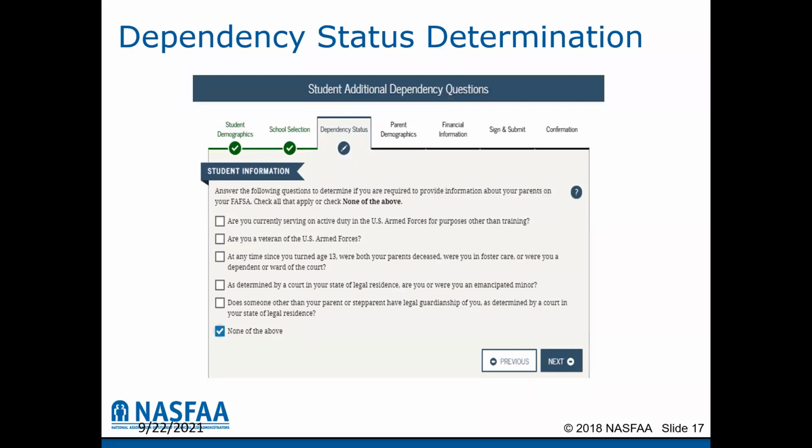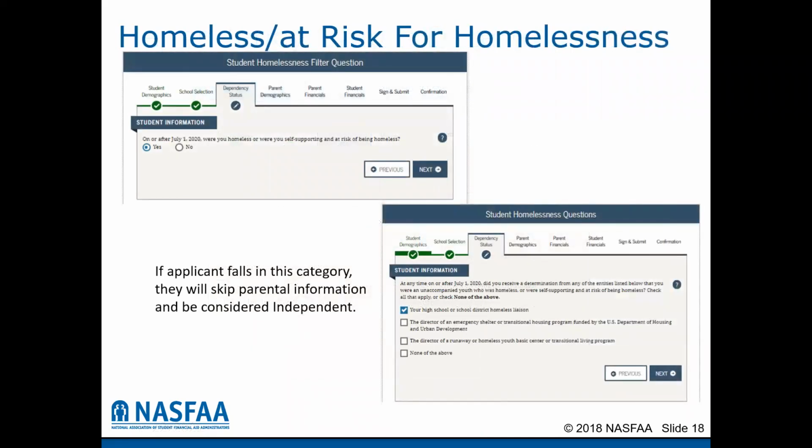Or if the student, as determined by a court in their state of legal residence, is an emancipated minor, that would make them independent. Or if the student has a legal guardian, not legal custodian, but a legal guardian as determined by a court, that would make them independent. So if the student says no to the previous questions and cannot check any of the boxes in this section, it will automatically determine them to be dependent for financial aid purposes.